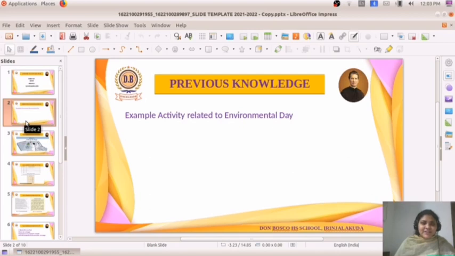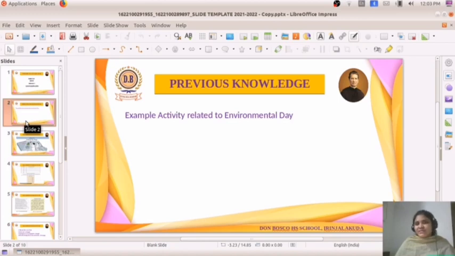We have completed our first chapter. We have done an example activity also. So what was that activity? We have to create a poster related to Environmental Day, and they have given the hints also. What all things we have to include? We have to include a logo, and also we have to write a message: No forest, no man. And we have saved the picture in docx format and JPG format. So I hope it is clear to all of you.